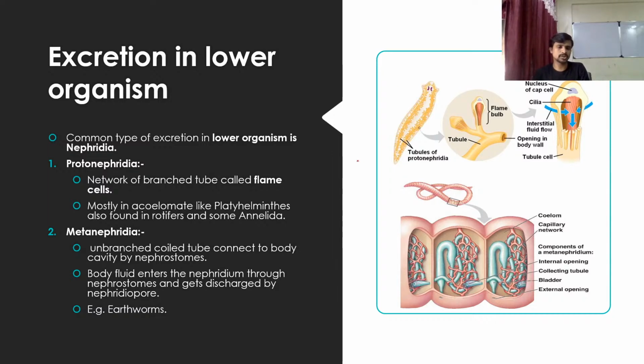This part we are going to discuss in a very fast way, because it is just a revision of your classification of organisms. You classify organisms into chordata and non-chordata. Here we are going to discuss mostly non-chordata.